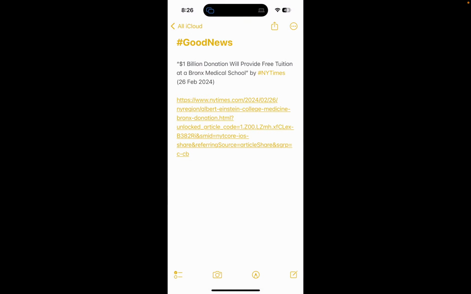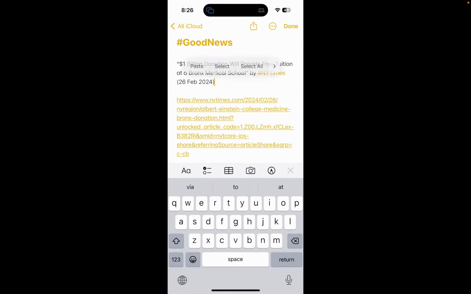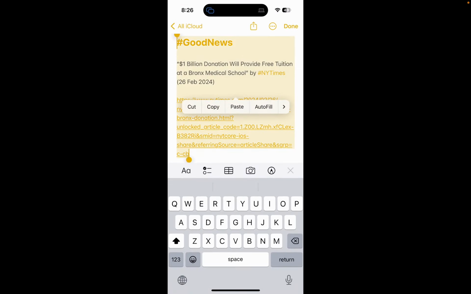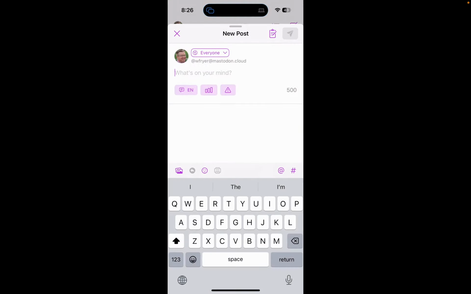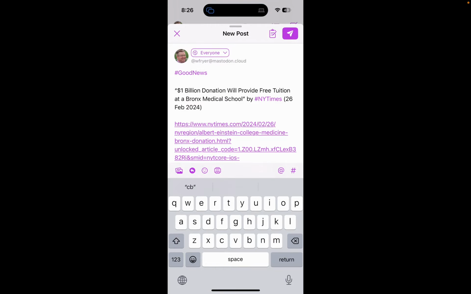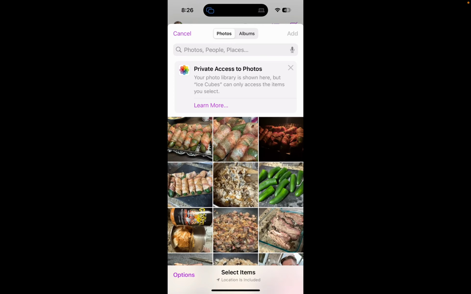A $1 billion donation provides free tuition at the Bronx Medical School. So I think I've already shared this, but that's fine. I'm going to go ahead and copy that image, and I'm going to flip over here to Mastodon. Now, I could go ahead and paste that in, and that's fine. But check this out. When I choose to put in a picture and I do a photo library, I guess I'll post this, but I'll delete this because this is going to be nonsensical.